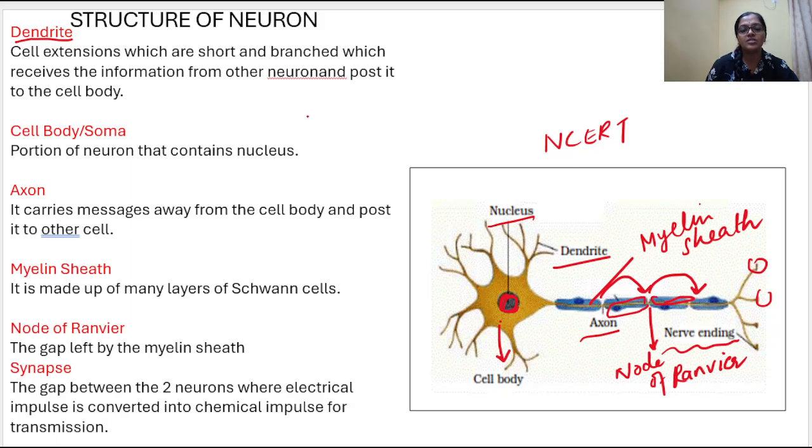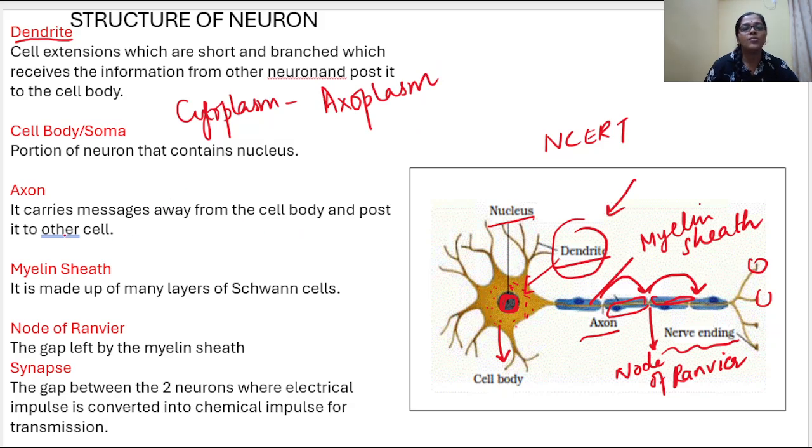The first structure here is the dendrite. The dendrite only receives the information and passes it to the cell body. Now, what is the cell body? It is the portion of the neuron that contains the nucleus. It will have the nucleus, and it will have cytoplasm also. The cytoplasm which is present in the cell body is called axoplasm.